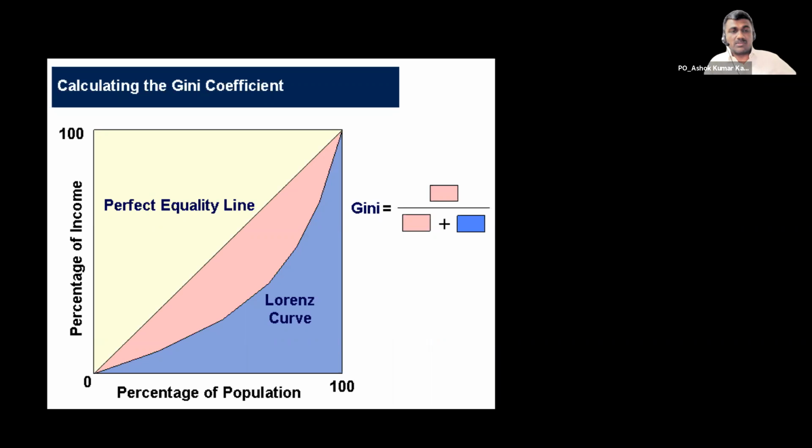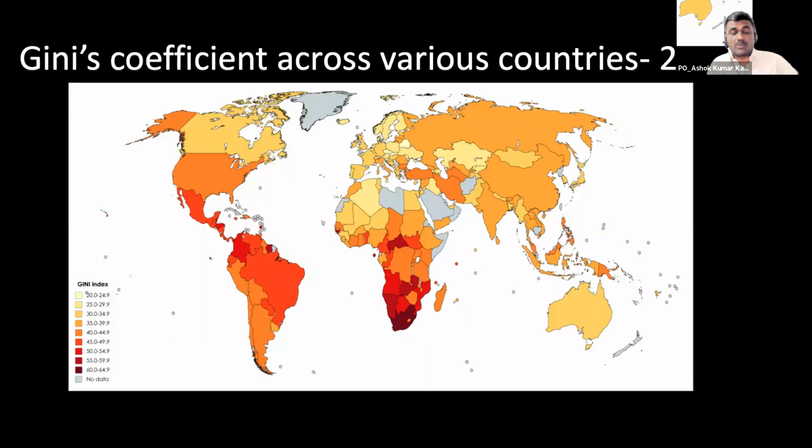This Lorenz curve is the curve of inequality, whereas the one that you see as a 45-degree line is the perfect equality line. Gini's coefficient is all about deriving a ratio of the inequality area divided by the total area beneath the line of equality. If you look at the Gini's coefficient plotted for income inequality across various countries, it looks something like this. This is 2018 data. As you can see, some of the African countries have great income inequality, which you see by the darker shades, and there are countries with low income inequality.